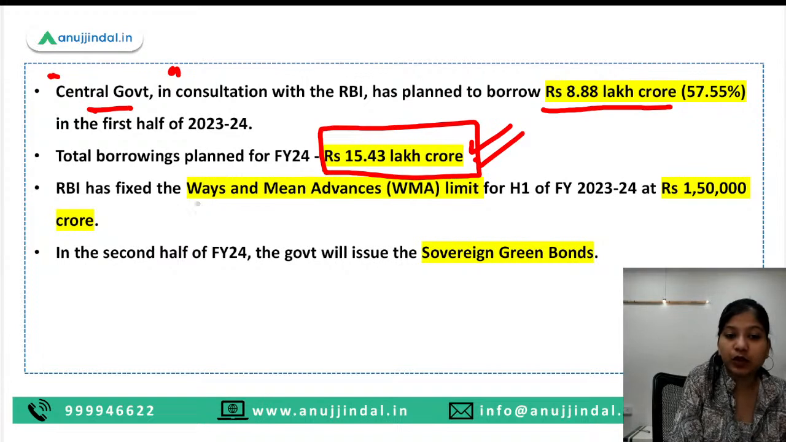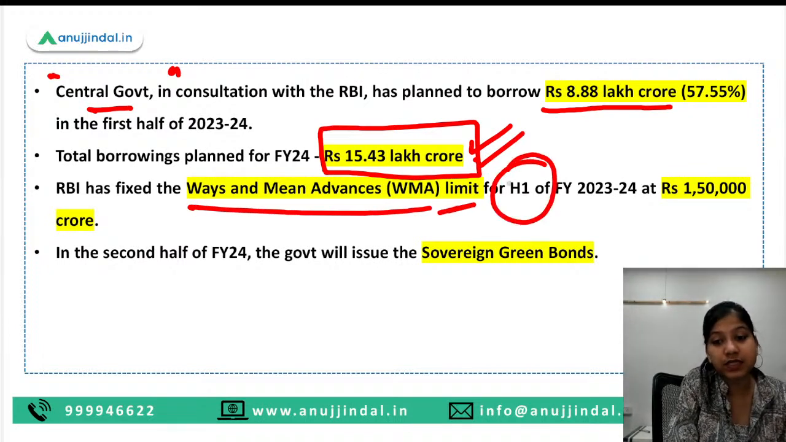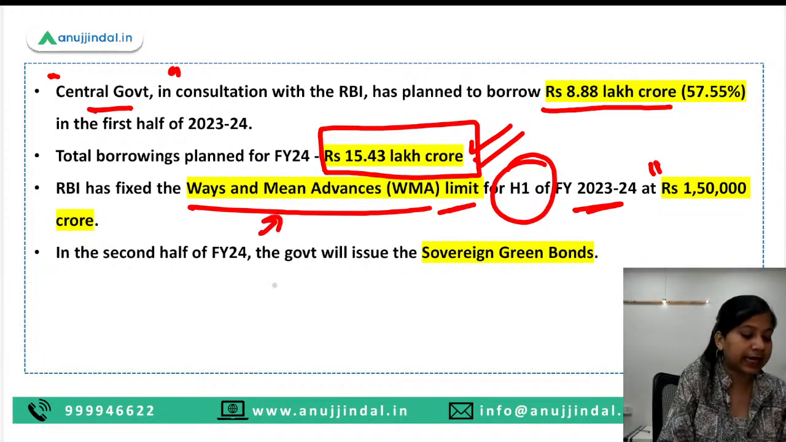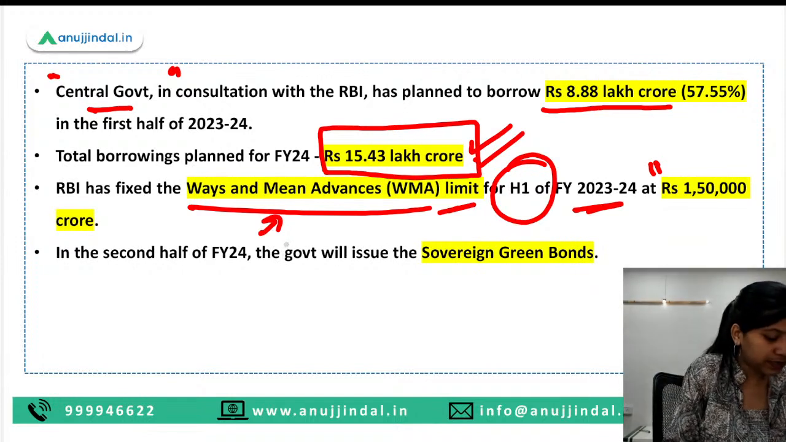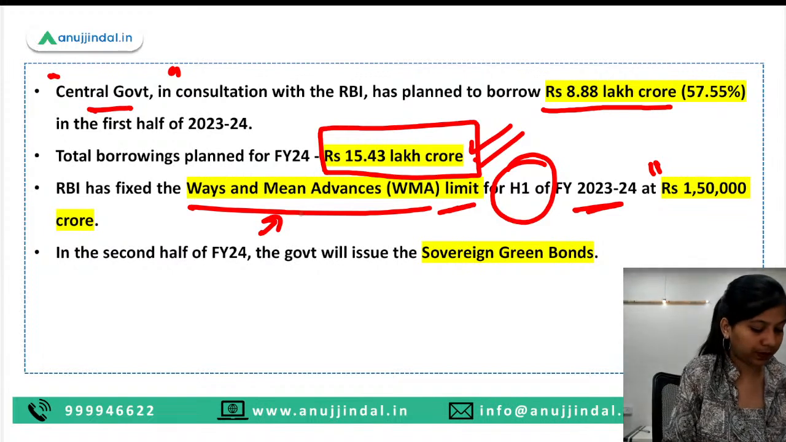Then RBI has also decided the ways and means advances limit for the first half of this year, and that is at 1,50,000 crores. Okay? Now, what are the ways and means advances? Can anyone tell me what are the ways and means advances? This is a very basic information. All of you should be aware of this tool.